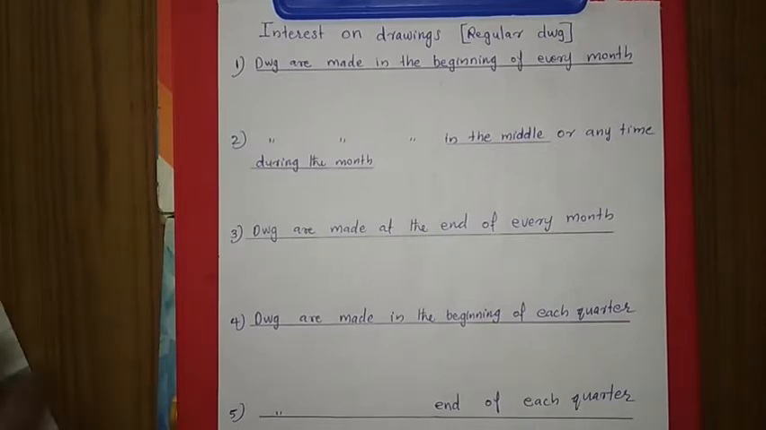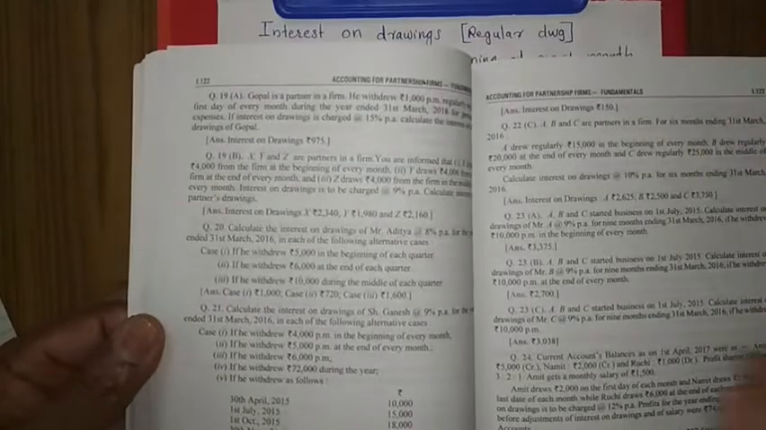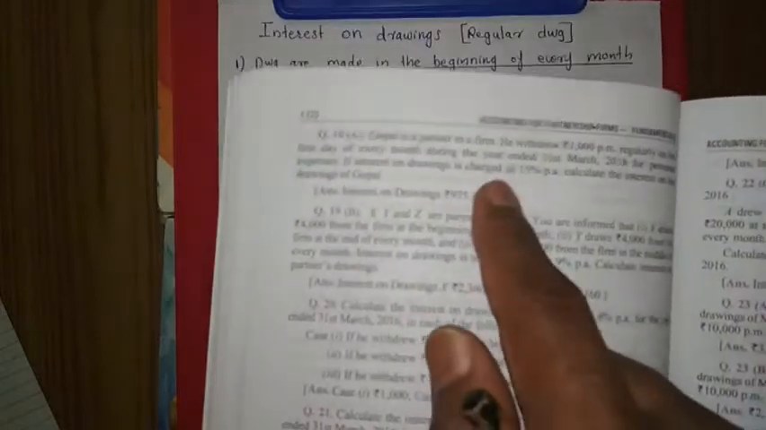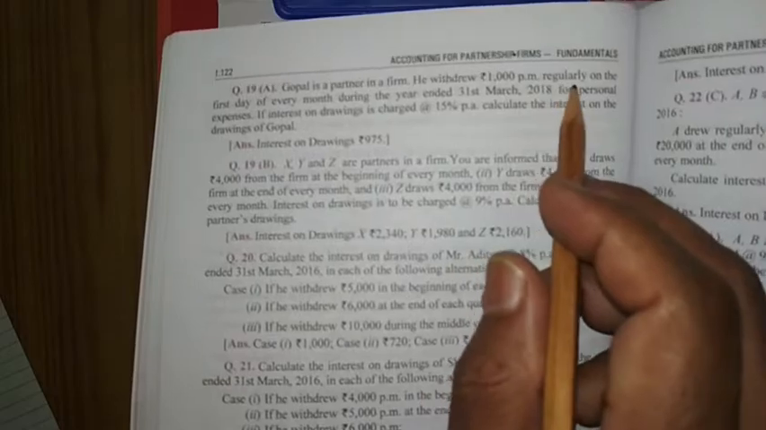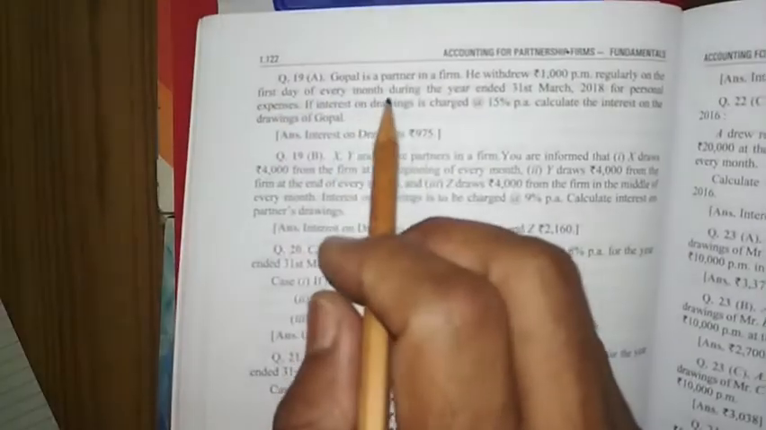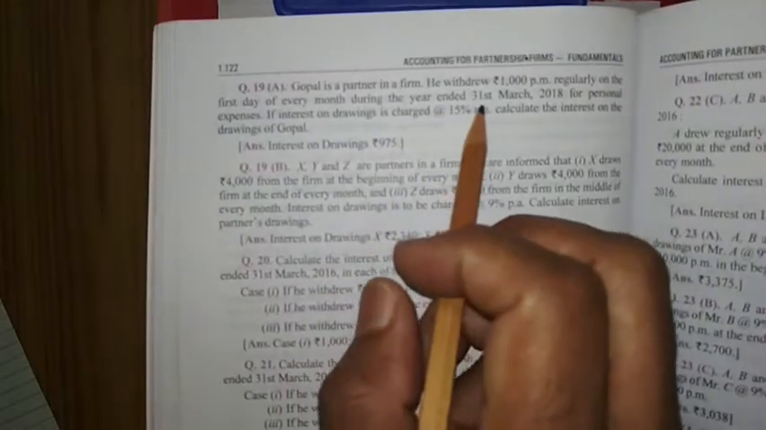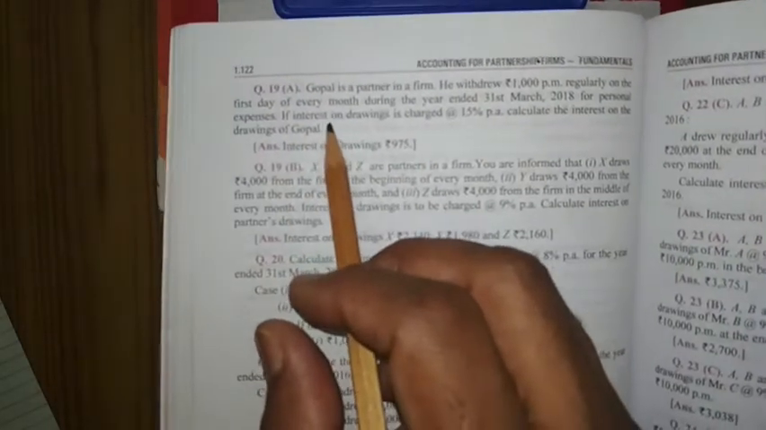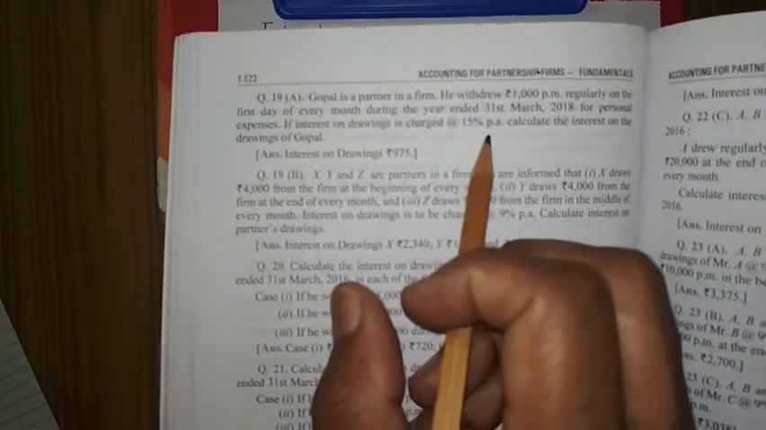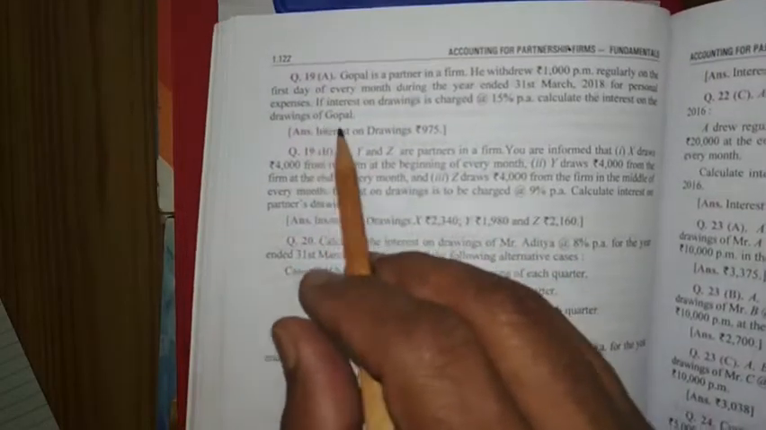Okay. So first of all, we can see one example for that one. This question number 19A, we can see. Gopal is a partner in a firm. He withdraws 1,000 per month regularly on the first day of every month during the year ended 31st March 2018 for his personal expenses. If the interest on drawing is charged at 15% per annum, calculate interest on drawing of Gopal.